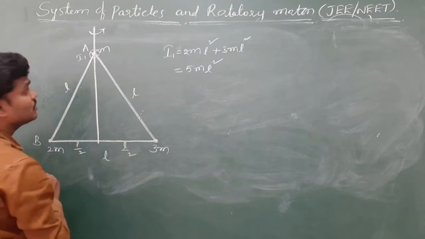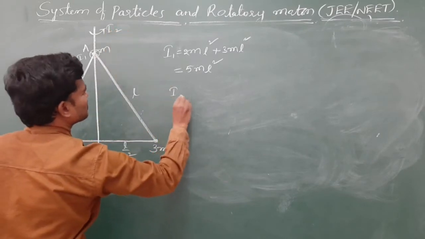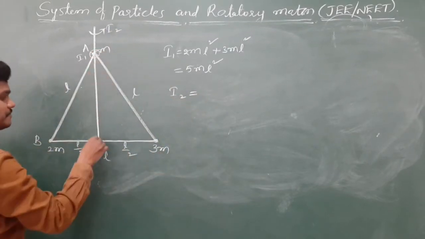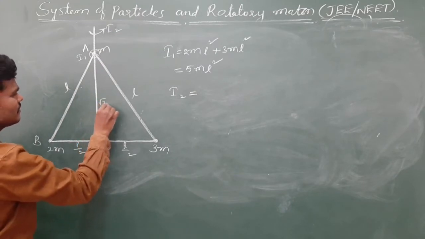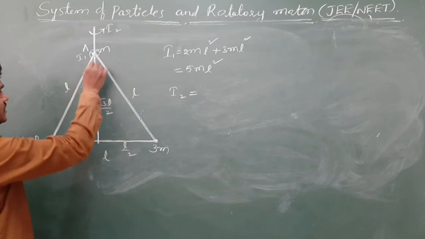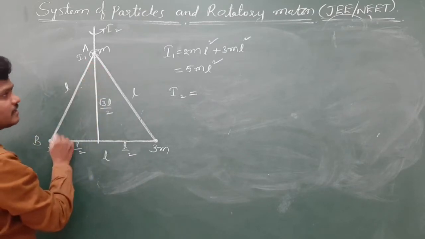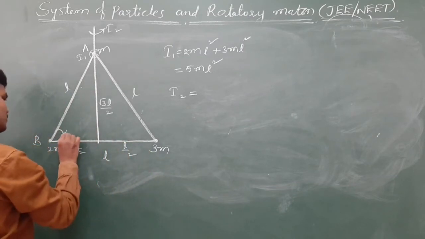Let this be I2. The height is root 3 L by 2. Use the Pythagoras theorem.